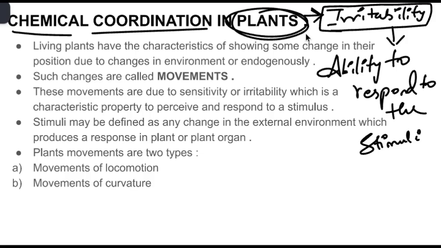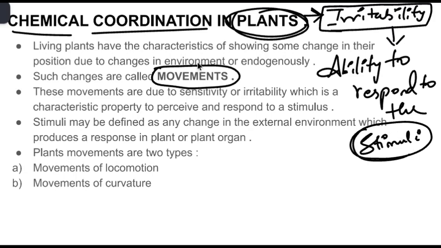These changes in positions are called movements. Whatever response you give with respect to a stimulus, we call it movement. Living plants can change their position when there are changes in the environment, or sometimes even due to internal factors also. These movements happen because of the property called sensitivity, also called irritability.